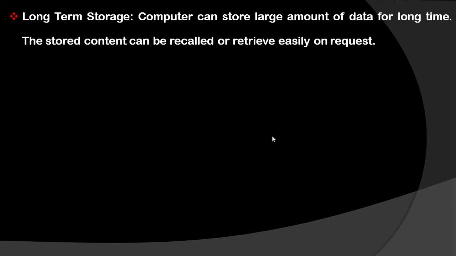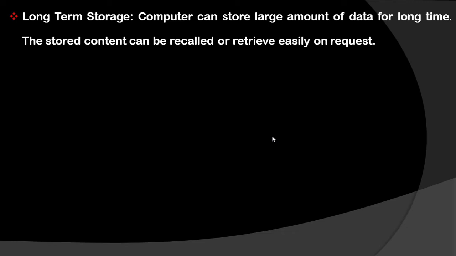Next, the third characteristic, which is long-term storage. A computer can store data for a long time period, and that stored data you can use many times whenever you want. For example, you have stored one particular file inside your computer. After 1 week, if you want to work on that same file, simply what we have to do? We double click on that file and we can work with it very easily.